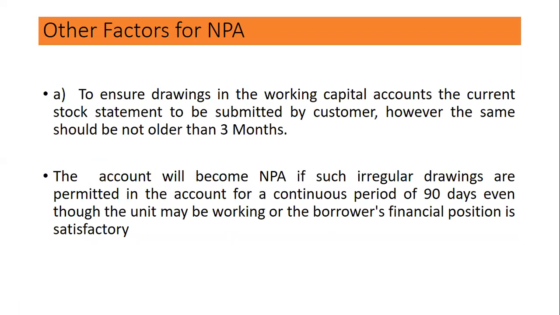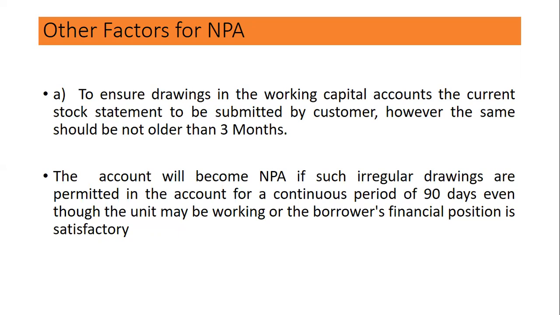Other factors for NPA: to ensure drawing in working capital accounts, the current stock statement is to be submitted by the customer. However, it should not be older than 3 months. We know that drawing power is assessed on the basis of the stock statement submitted by the borrower. So if he has not submitted stock statements for a continuous period of 3 months, it becomes out of order and becomes NPA.